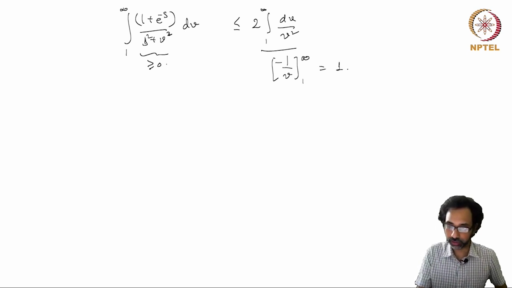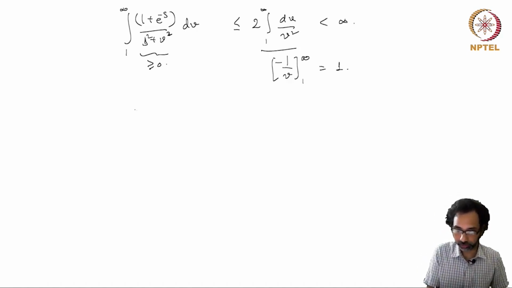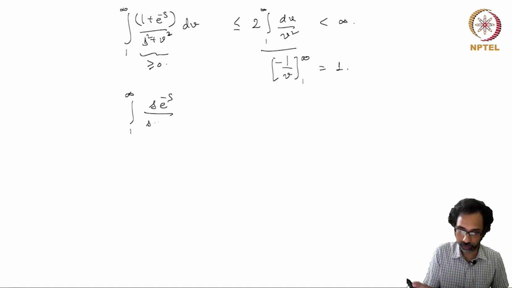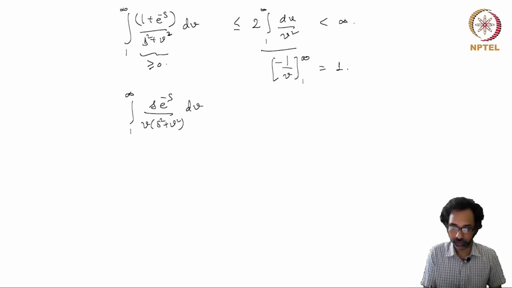So this is finite, and the second term is the integral from 1 to infinity of s e^(-s) over v times (s squared plus v squared) dv. Of course all the s parameter things are constant for this integral, so you can take them out.